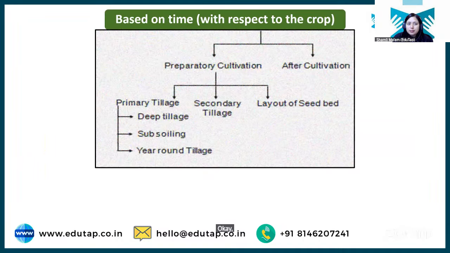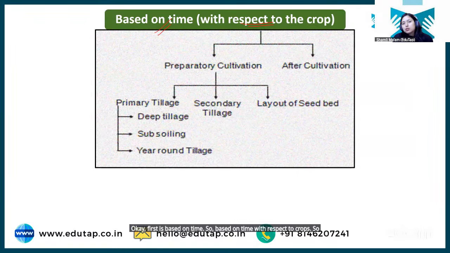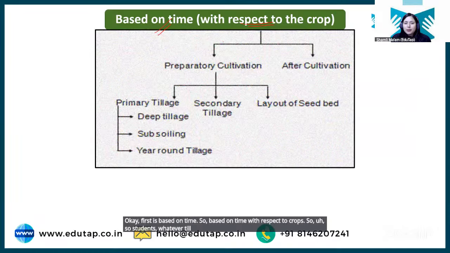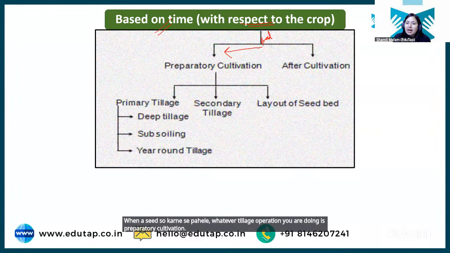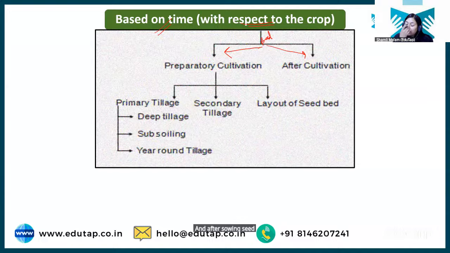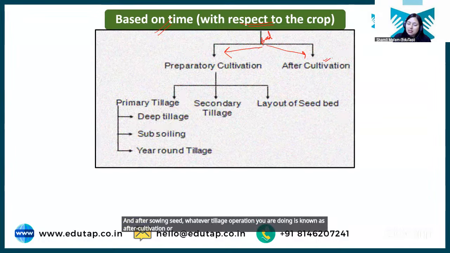Okay, first is based on time, with respect to crops. So students, whatever tillage operation you are doing before sowing the seed is preparatory cultivation. ठीक है? When a seed sow करने से पहले, whatever tillage operation you are doing is preparatory cultivation. And after sowing seed, whatever tillage operation you are doing is known as after cultivation or after tillage cultivation operation.